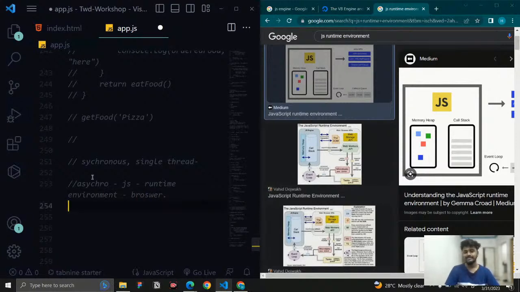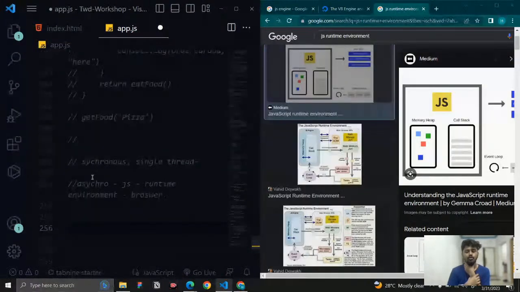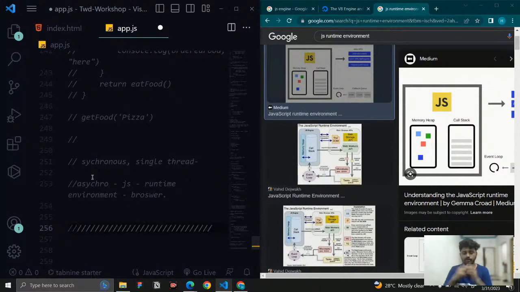So if I write some code, once that code is completed, it goes for the next code and executes it. That is what normally happens in JavaScript. Just imagine, then you cannot write something that is going to consume time.